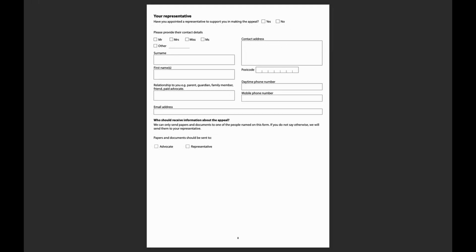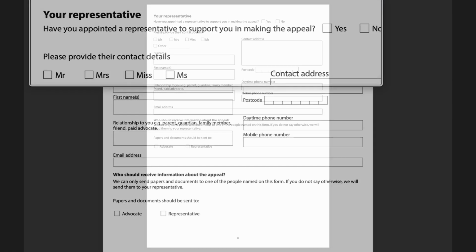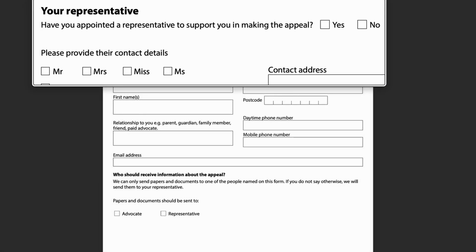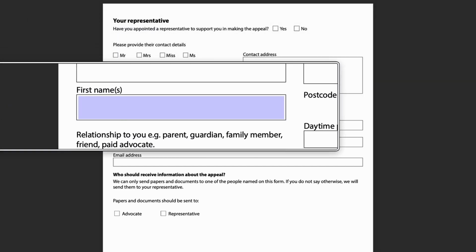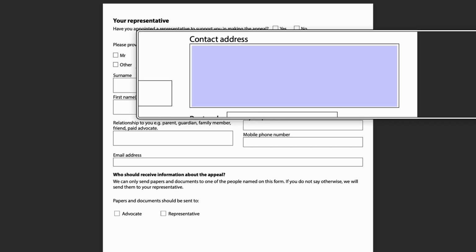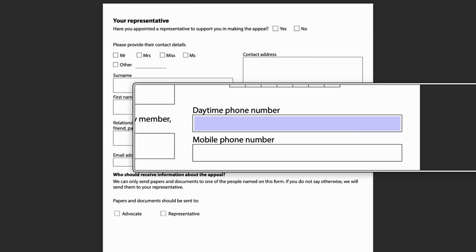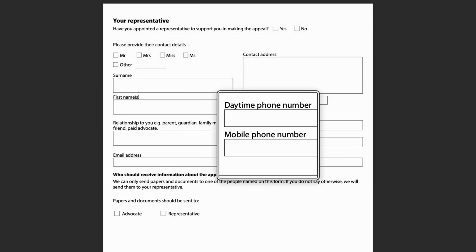Page 8, Section 6 continued. Your representative. A representative is someone who can give you advice on the issues in the appeal, prepare the paperwork and represent the person making the appeal to the tribunal. You may pay for a legal representation from a solicitor or a law firm. They will prepare and present your case at the hearing if it's an oral hearing.